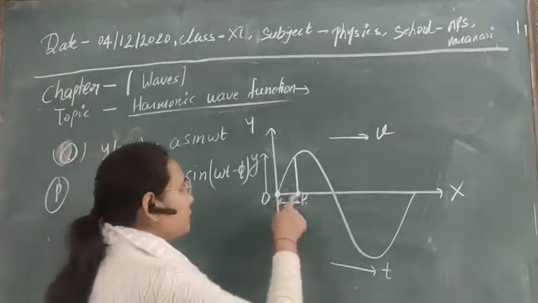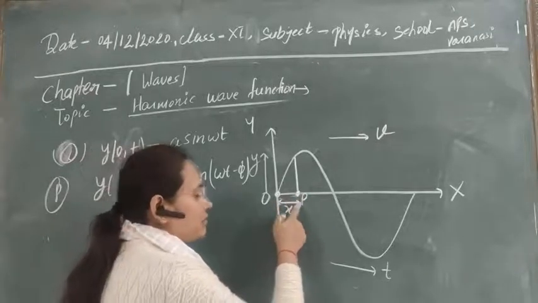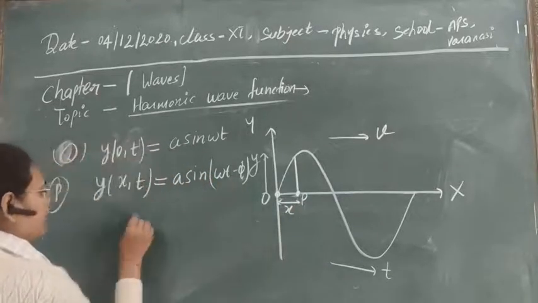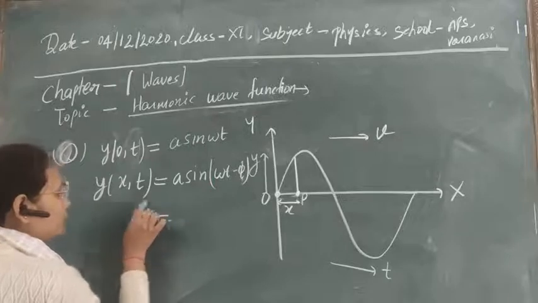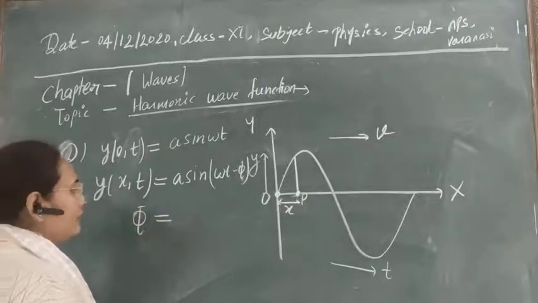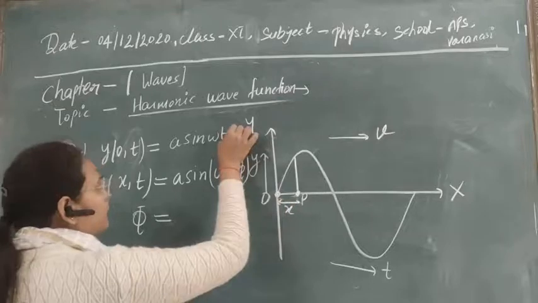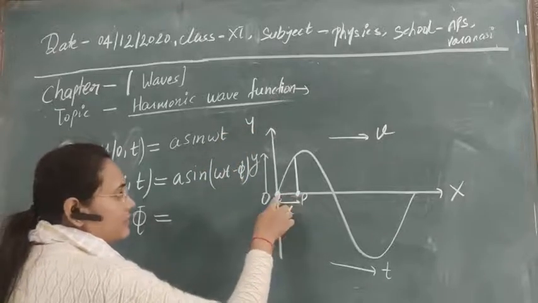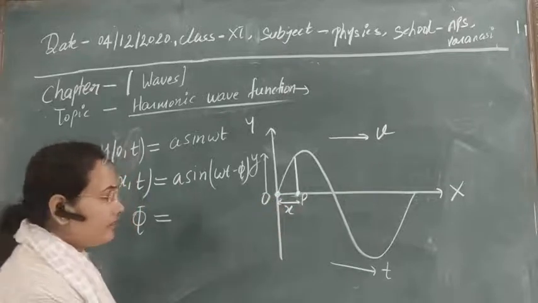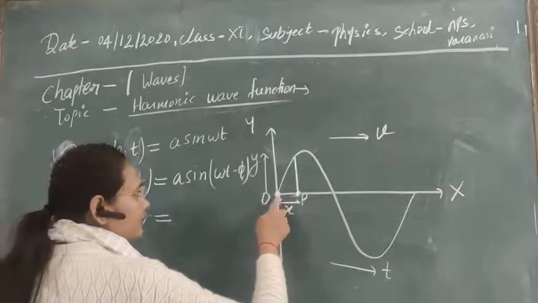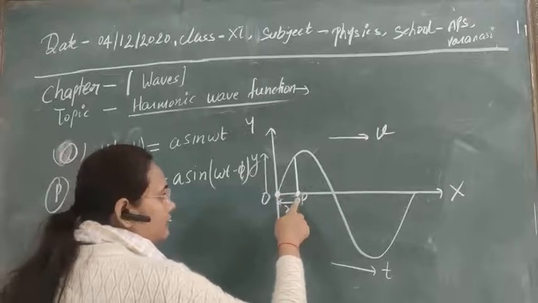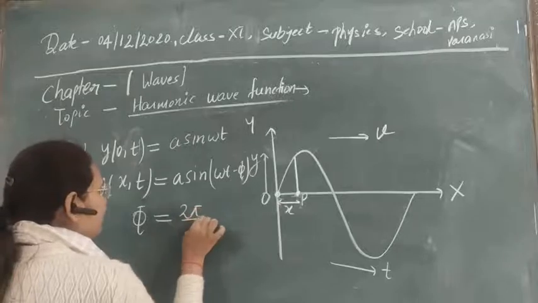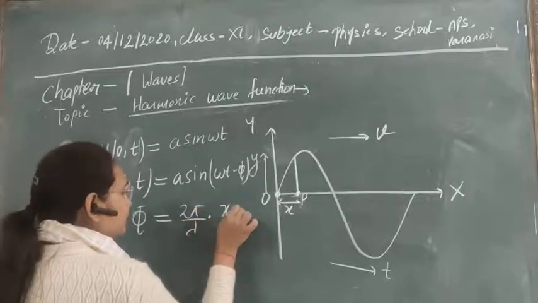Here at point O, x is equal to 0, and at point P, x is equal to x, so path difference will be equal to x. So we can write phi, the phase difference. Initially the phase we have taken is 0, and at this point we have taken phase phi, so phase difference is phi minus 0, that is phi. And path difference is x finally. So you can write phi equal to 2 pi by lambda into path difference.